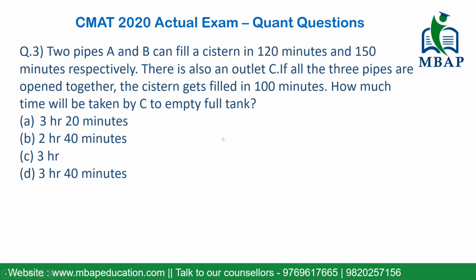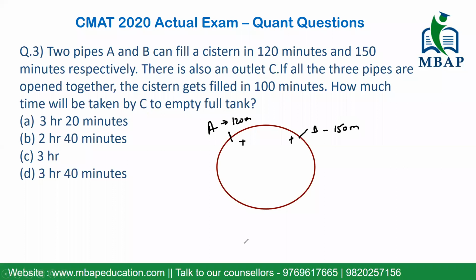Okay, let's make a cistern, possibly in the form of a cylinder first of all. Now they are saying, let's say there are two inlet pipes. Let's say this is my pipe A and this is my pipe B, where both of them are doing positive work to fill up the tank. A can fill the tank in 120 minutes, B can fill the tank in 150 minutes, and there's also an outlet pipe which can actually empty the tank in some time. I do not know. I have to find the amount of minutes that C will take to empty the entire tank. Let's say this is C. And let's say C possibly can empty the tank in X minutes.